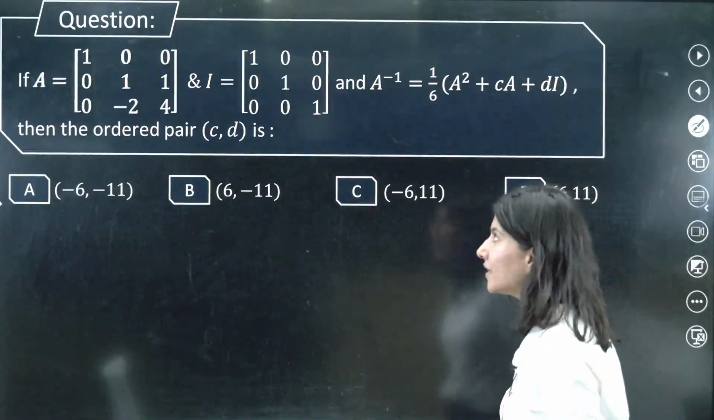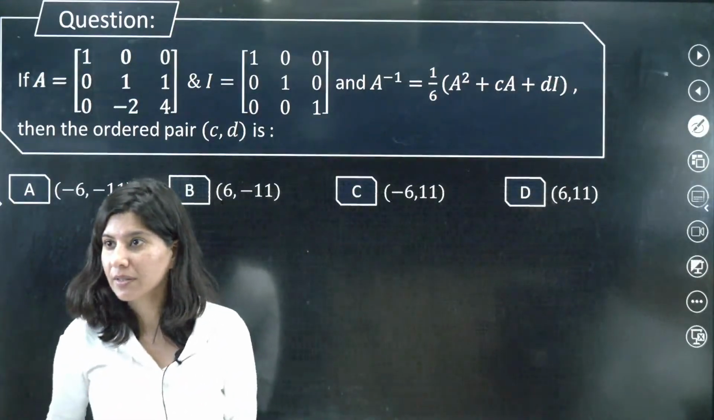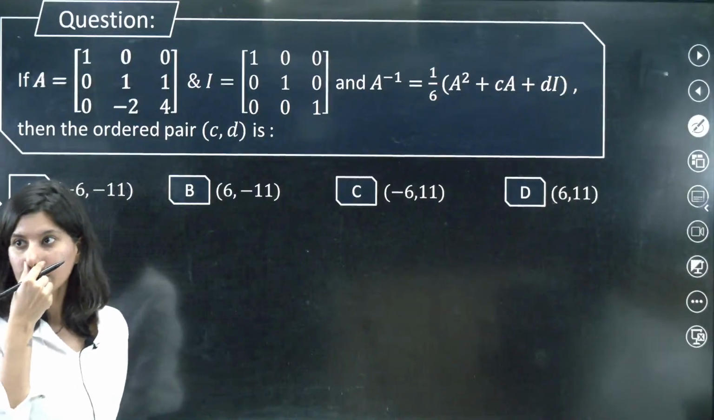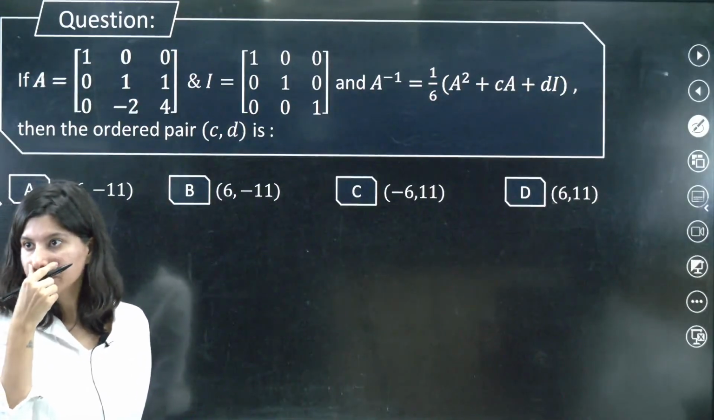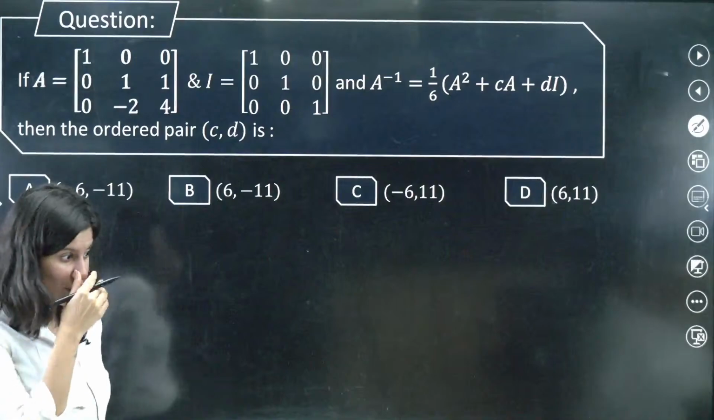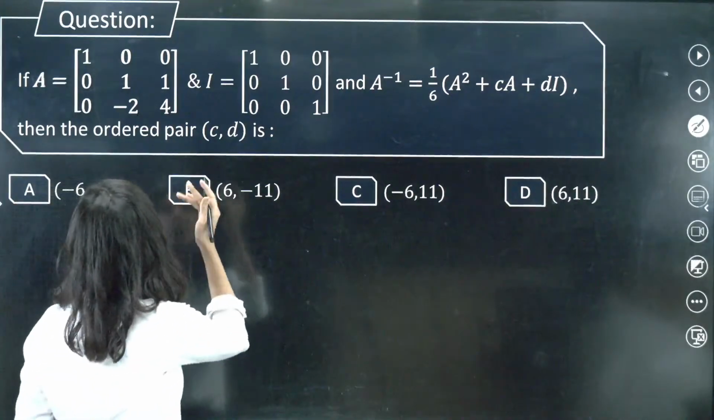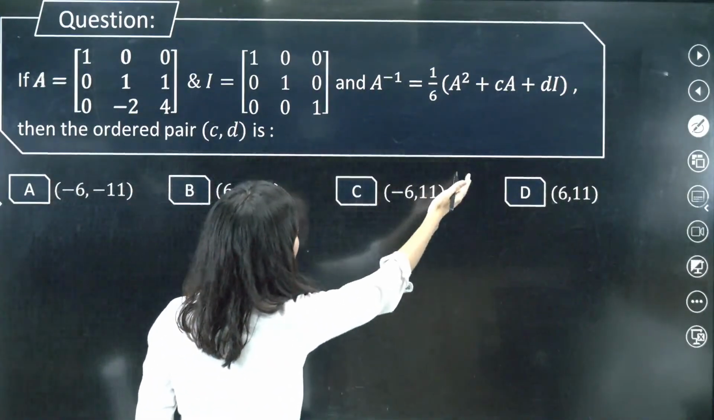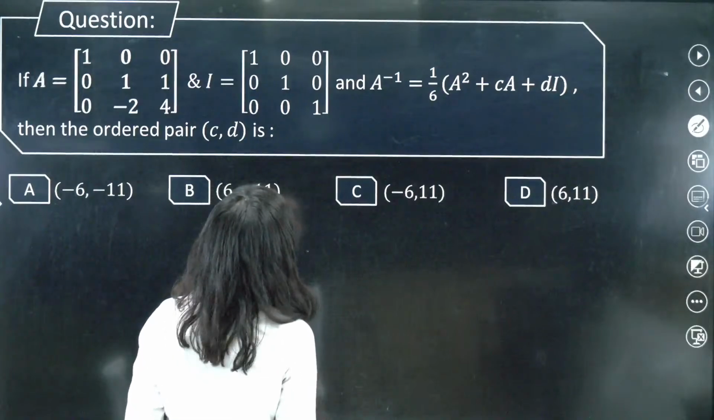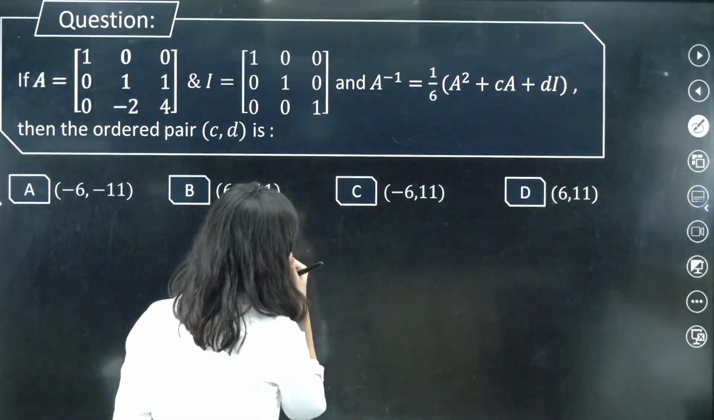Now, let us do a similar type of question for a 3 cross 3. So now we have A, we have I, we have this, and what we are looking for is this value.